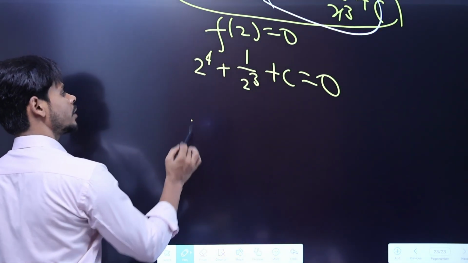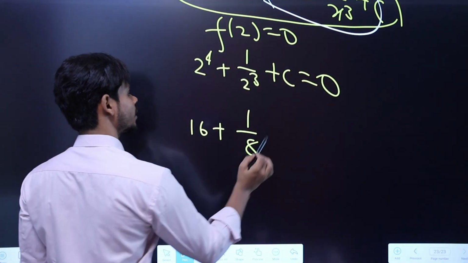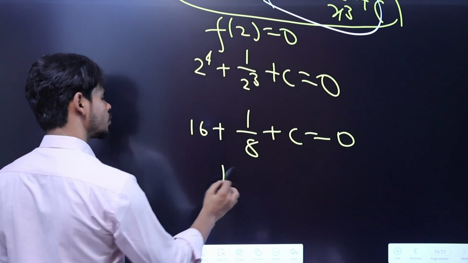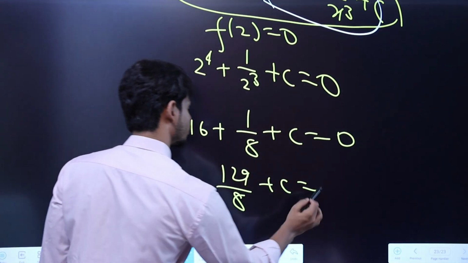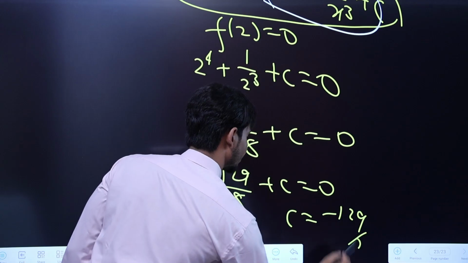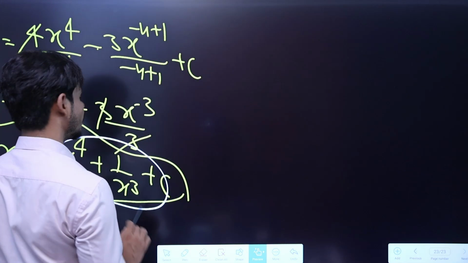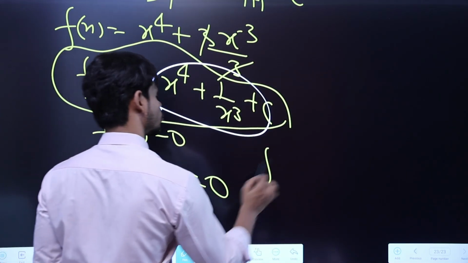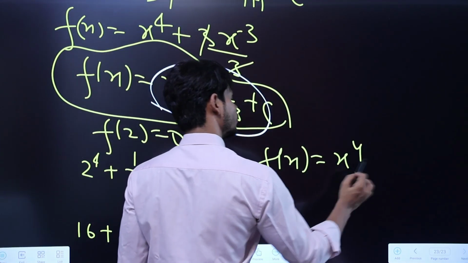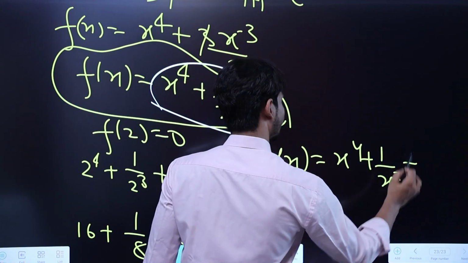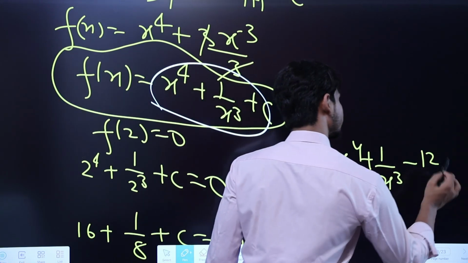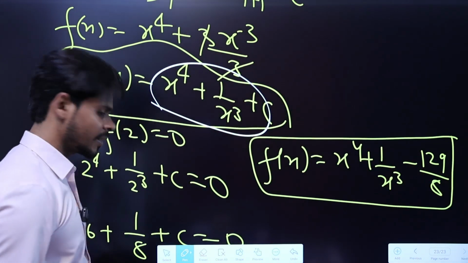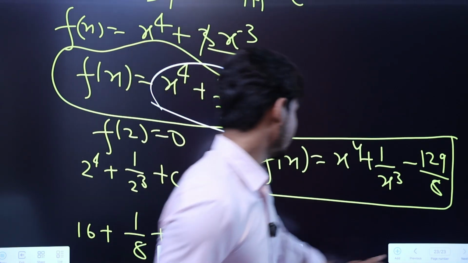Now 2 raised to power 4 is 16, plus 1 by 8 is 129 by 8, plus c equal to 0. So c is minus 129 by 8. Just substitute this value at the place of c in the given function, so you will get the final answer. So your f of x will become x raised to power 4 plus 1 upon x cubed minus 129 by 8. So this is the final look of the function that we had to find in this question.